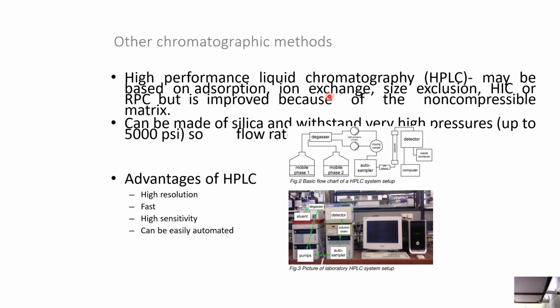High performance liquid chromatography may be based on adsorption, ion exchange, exclusion, HIC or RPC, but is improved because of the non-compressible matrix. What are the advantages? High resolution, speed, high sensitivity, and it can be easily automated.